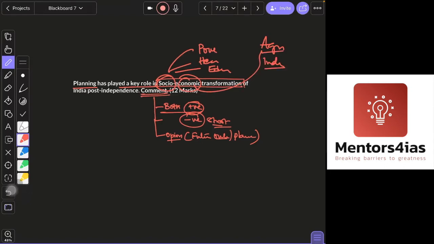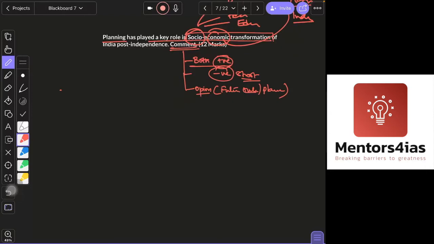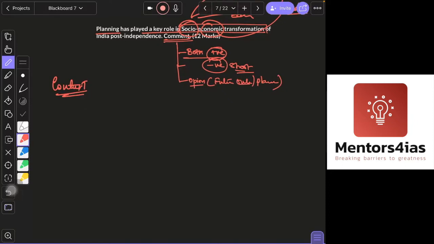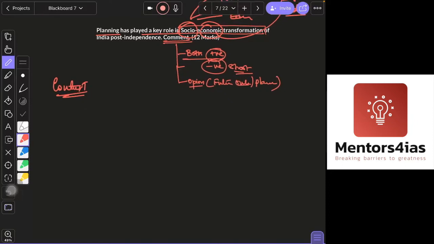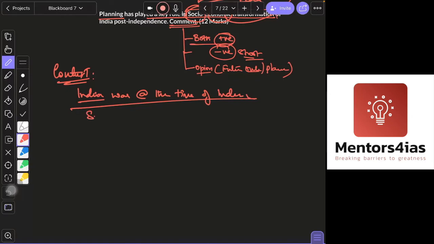So here, it's quite a big question. You first start with your context. Either you can simply define what planning is, but here you can give a context. Context is how India was at the time of independence, that means how our social indicators were and what the economic indicators were. That can be the introduction.